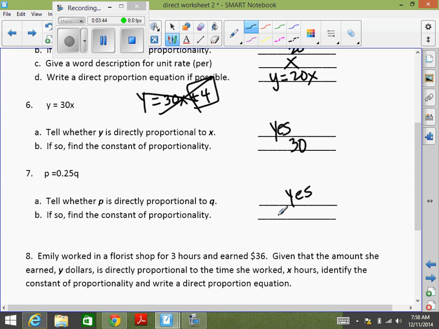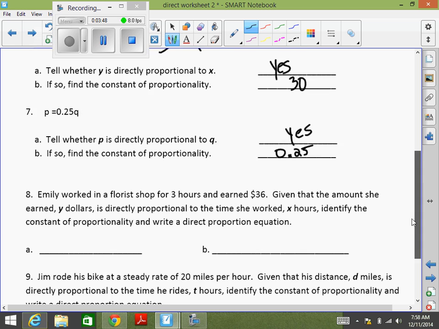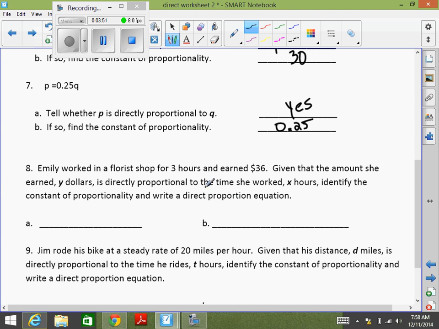And what's the constant? 0.25. Okay, Emily worked in a florist shop for 3 hours and earned $36. Given that the amount she earned, y dollars, is directly proportional to the time she worked, x hours, identify the constant of proportionality and write a direct proportion equation. So what's the constant? 3 hours for 36. Nope.